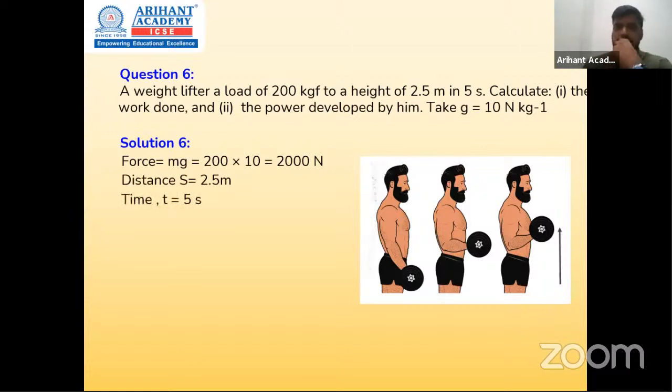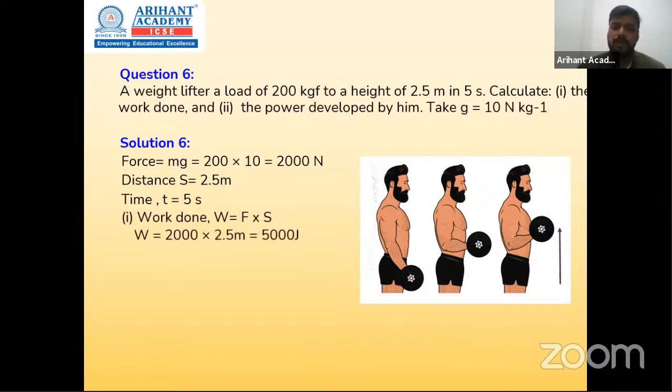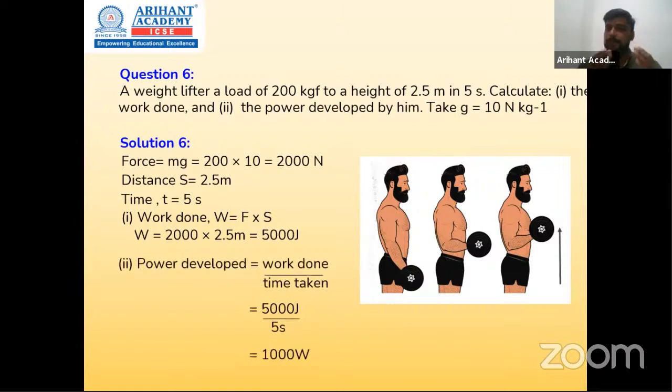So how do we begin? सबसे पहले work ढूंढेंगे. Since both are in the same direction, there is no complication of cos theta here. So what will we get? Work done is F into S. Force into displacement, 2000 into 2.5, 5000 joules. Now the second part, which is power, work upon time. बड़ा ही simple straightforward numerical है ये. So work done divided by time and we get 1000 watts. So that's for power calculation, guys.